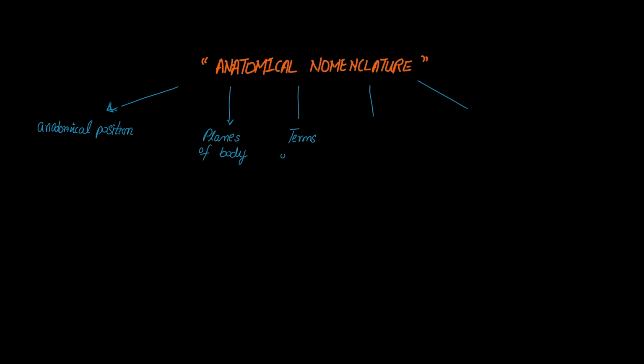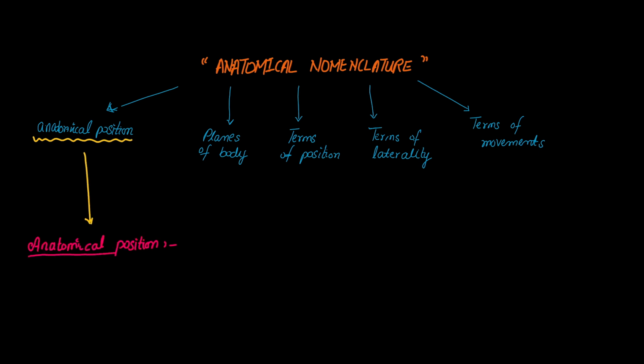In this series, I'll teach you general anatomy starting from anatomical nomenclature. Anatomical nomenclature refers to all the series of rules that we follow during studying anatomy. Comprising of the 5 steps, the first one is anatomical position, planes of the body, then comes terms of position, terms of laterality, terms of movements. We will discuss first 2.